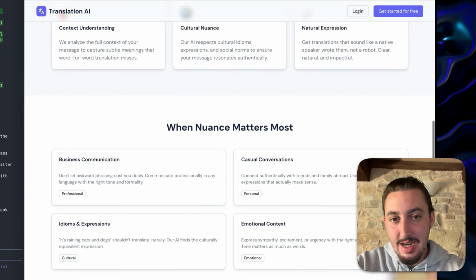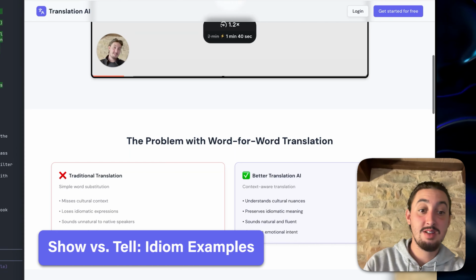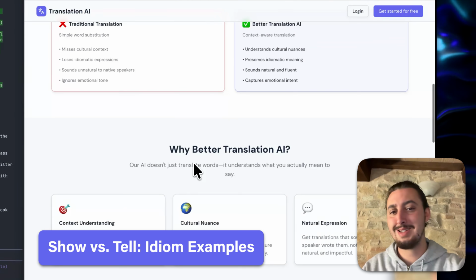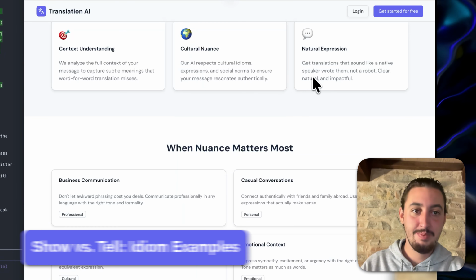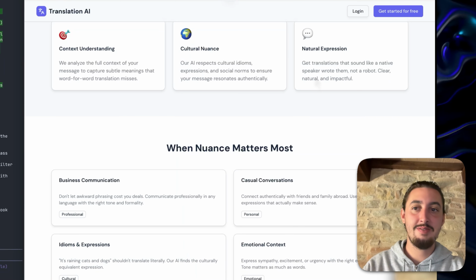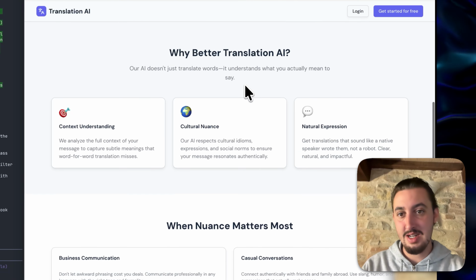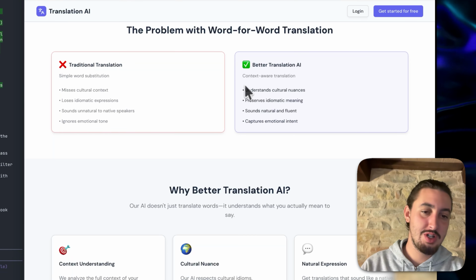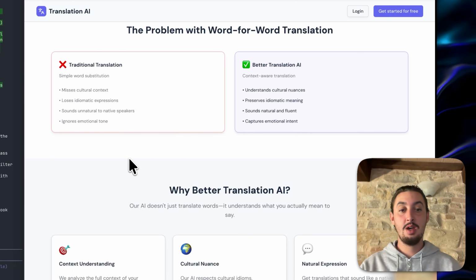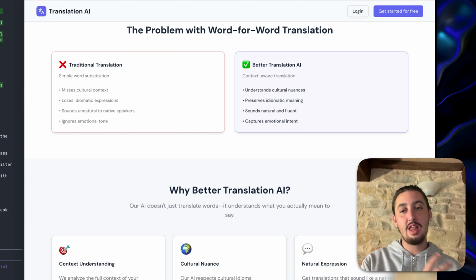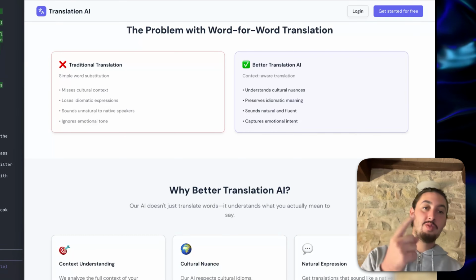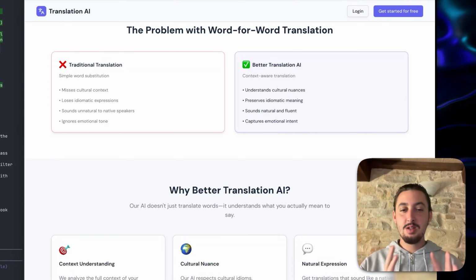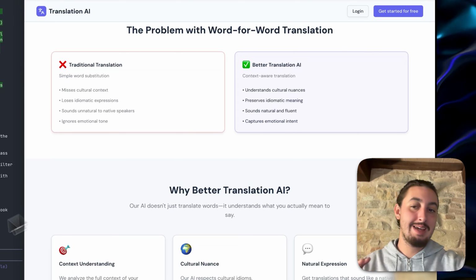Now, the next thing that I would really love to do is show some examples. You look at this and it's like, oh, context and nuance and natural, nobody cares, right? At the end of the day, it's gotta be stuff that actually resonates with them. I think what we should do is have a section that shows weird idioms in different languages, what Google Translate would say, and then what my translation AI would say. So let's go ahead and type up a prompt now to get that section in.